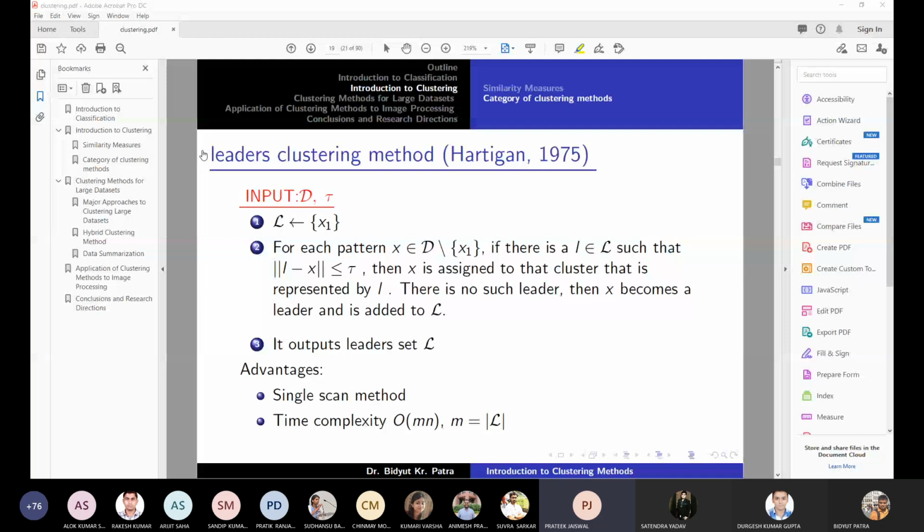Means the distance of the leader from the threshold is always a standard, then only we can choose a leader. Like if the threshold value is something like 4, then that leader distance should be 2, like that.